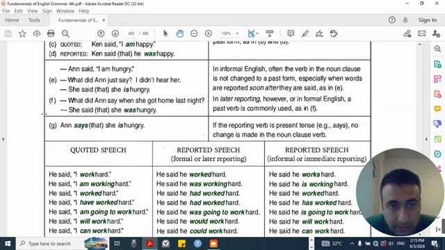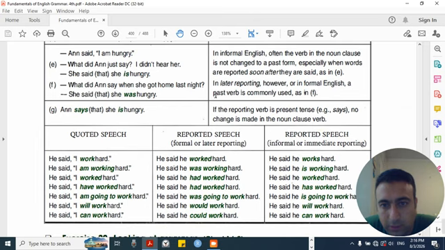Anne said, "I am hungry." E. What did Anne just say? I didn't hear her. She said that she's hungry. F. What did Anne say when she got home last night? She said that she was hungry. In informal English, often the verb in the noun clause is not changed to a past form, especially when words are reported soon after they are said, as in E. In later reporting, however, or in formal English, a past verb is commonly used, as in F.